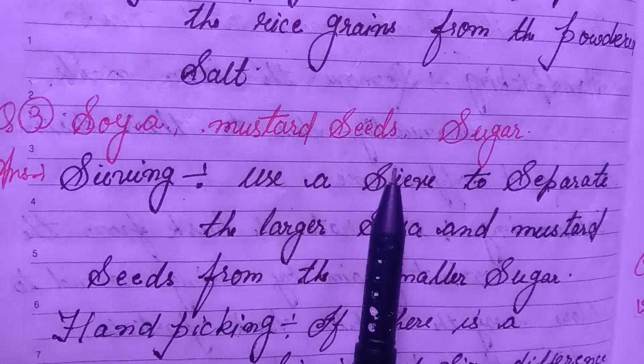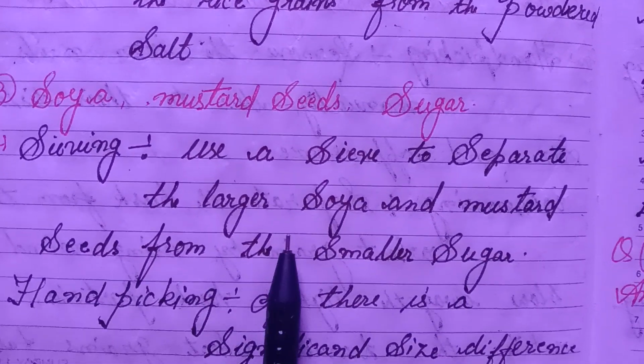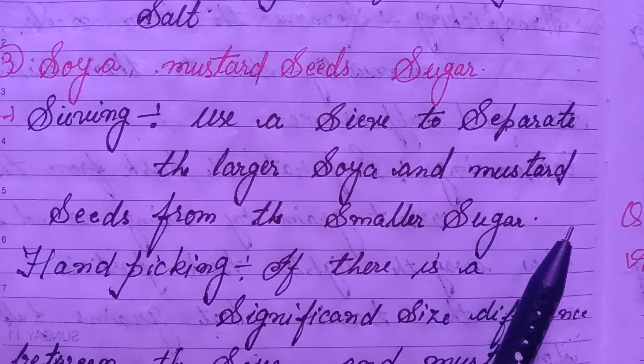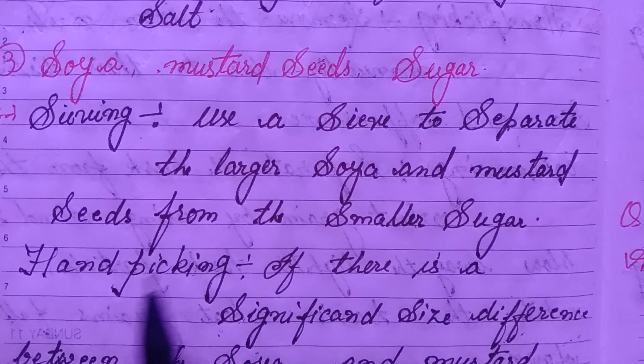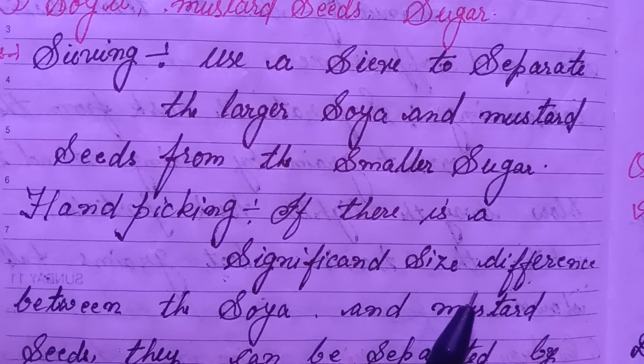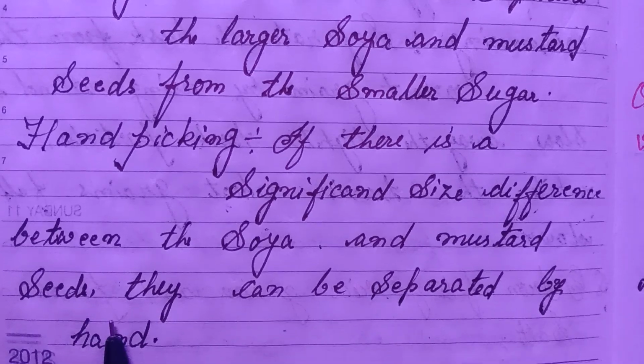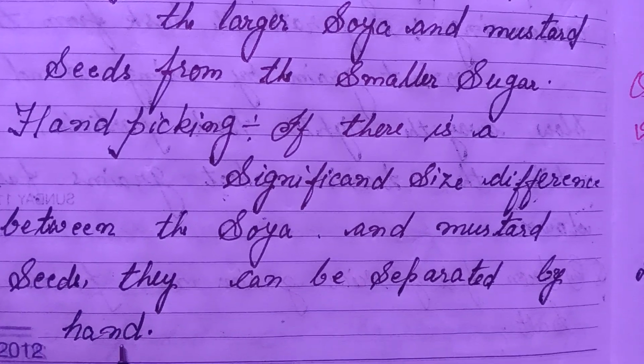Third, soya, mustard seed and sugar. Answer: sieving. Use a sieve to separate the larger soya and mustard seeds from the smaller sugar. Hand picking: if there is a significant size difference between the soya and mustard seeds, they can be separated by hand.